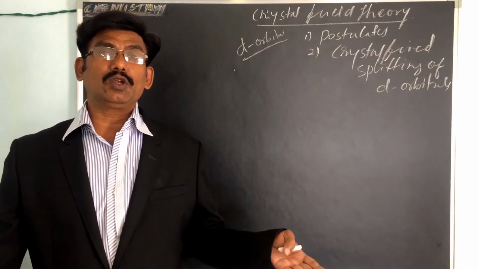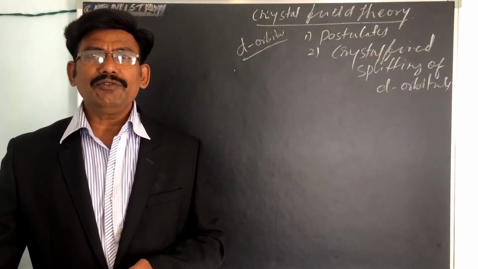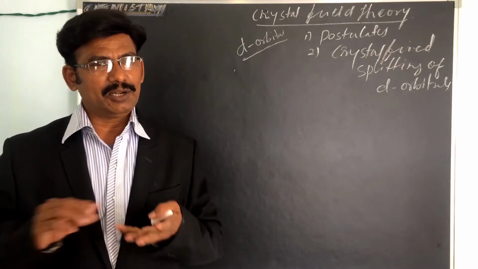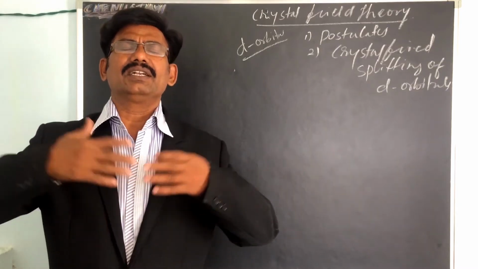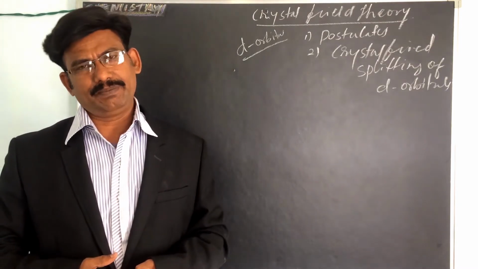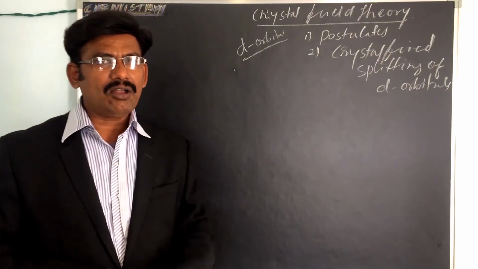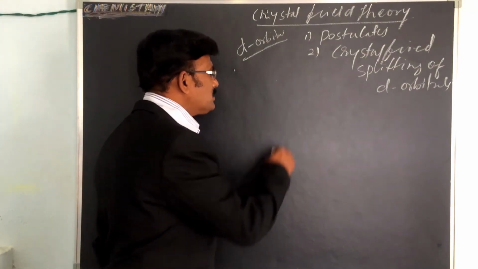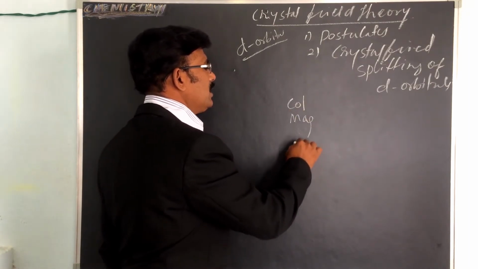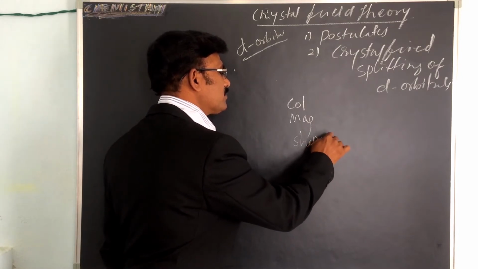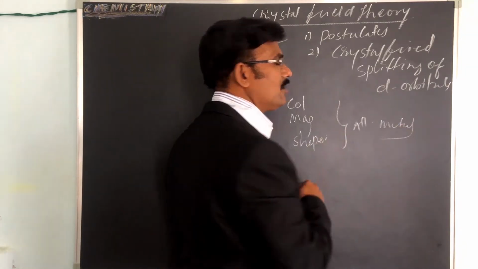How can we know all these things? This theory will solve all these problems: color property, magnetic property and shapes.